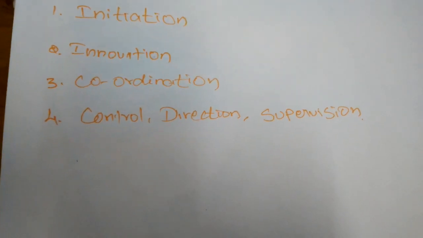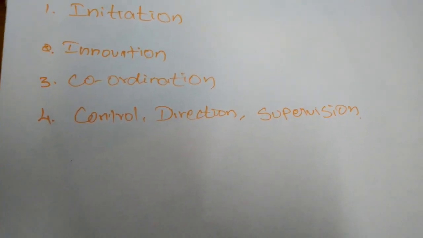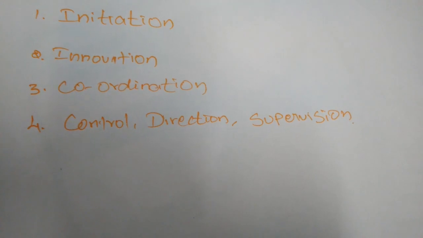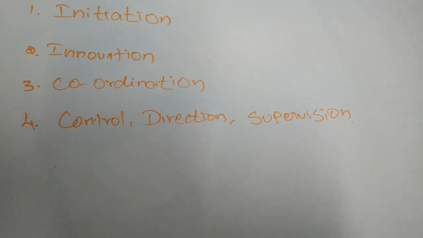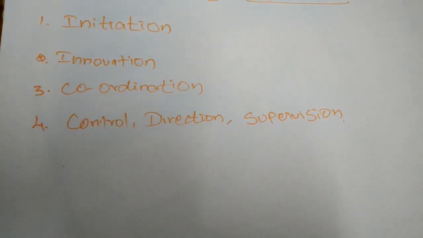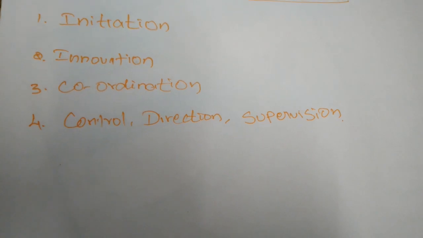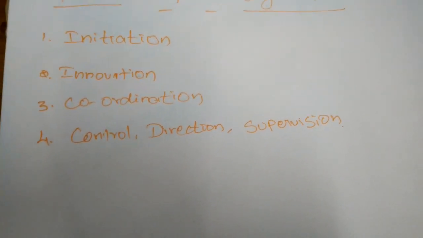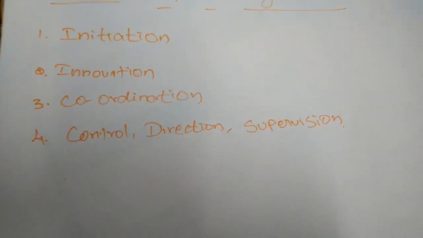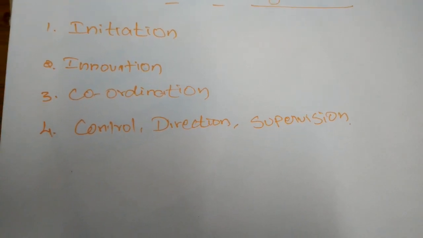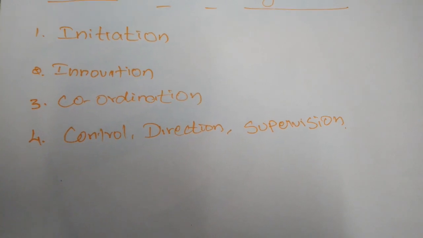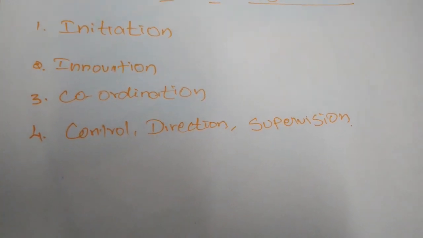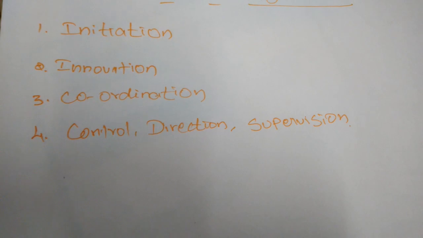Next, coordination. An organizer applies a particular combination of the factors of production to start and run the business or production. So a good organizer has to make the effort of coordinating the factors of production. We studied that if you want to produce any commodity, the factors of production are important. But in which ratio the factors of production have to be applied to produce the commodity is decided by the organizers.